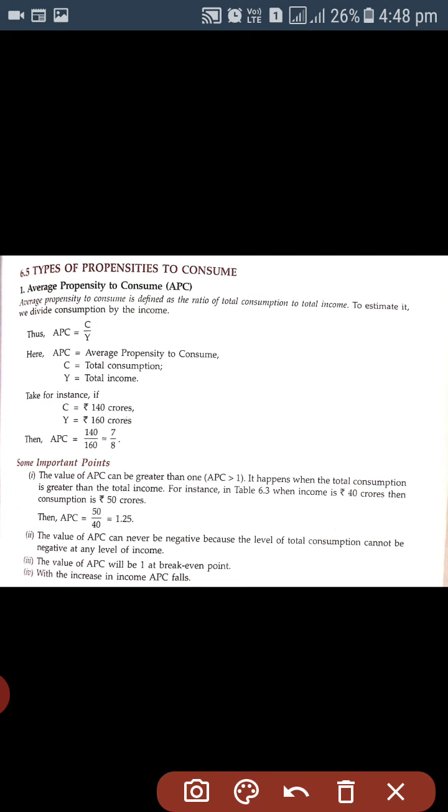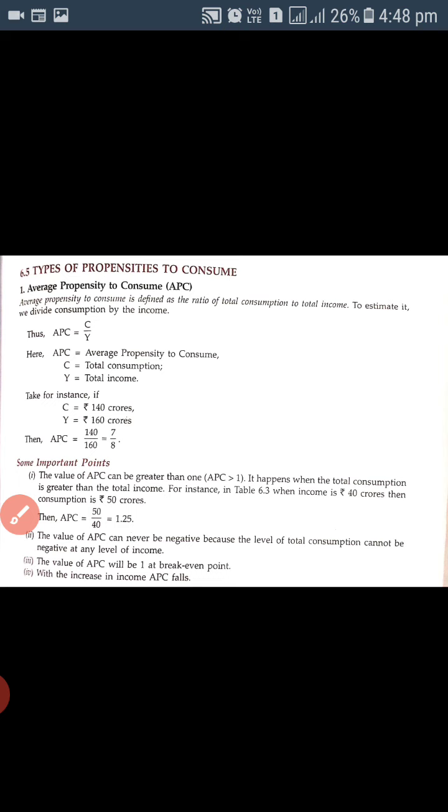We can also see an example. Suppose consumption is 140 crore and income is 160 crore. How can we estimate the value of APC? We have to divide the consumption by the income. Consumption means 140 divided by 160. We will get 7 by 8, and we can also write it in points. This is the value of average propensity to consume.